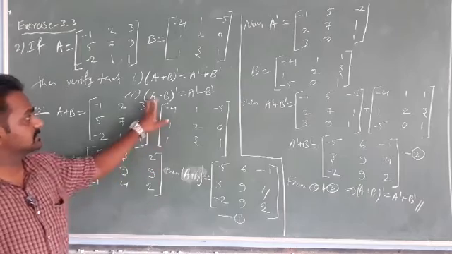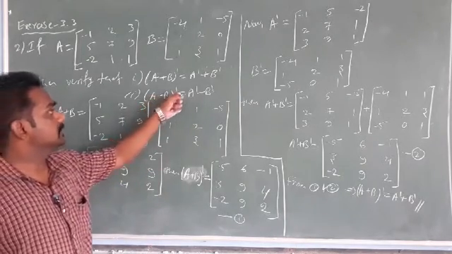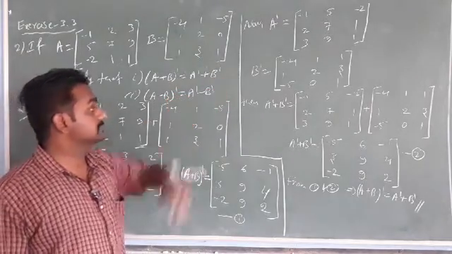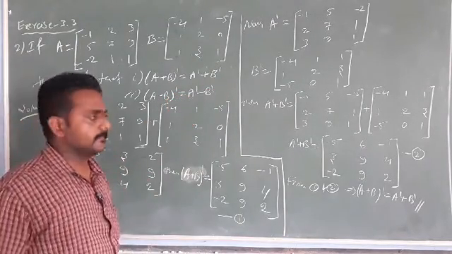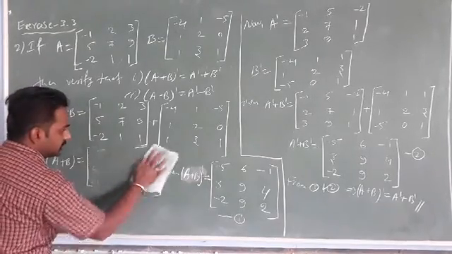Let us start the second result, students. What is that? A minus B whole dash equals A dash minus B dash. So just change the matrix entries only.